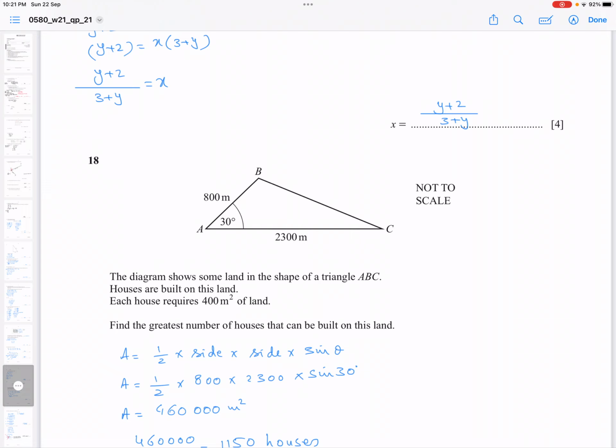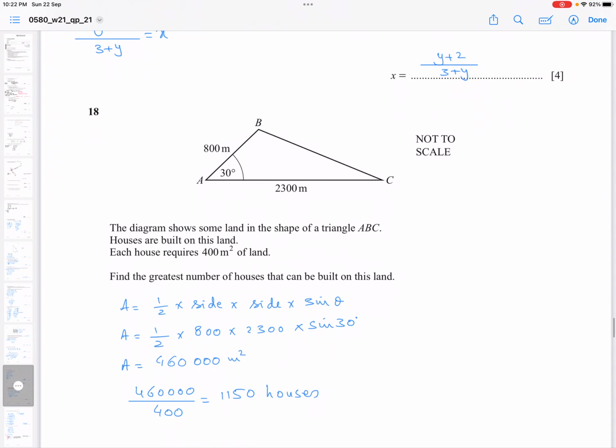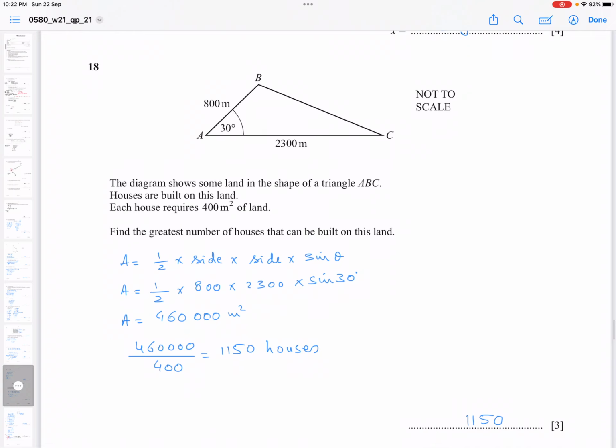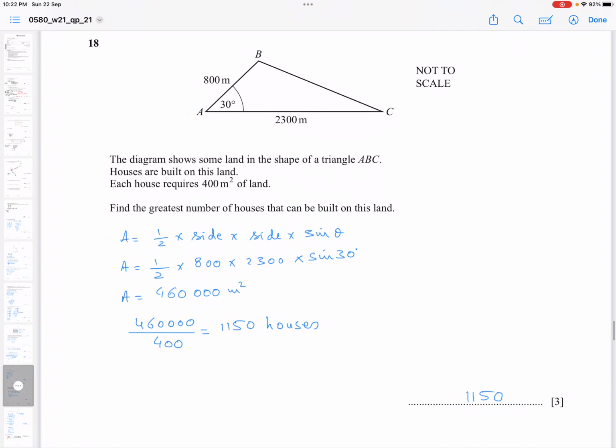So 1 over 2 into 800 into 2300 into sine of 30 gives you 460,000 square meters. So you divide it by 400 because it says each house requires 400 square meters of the land. So you get 1,150 houses. So this is your answer.